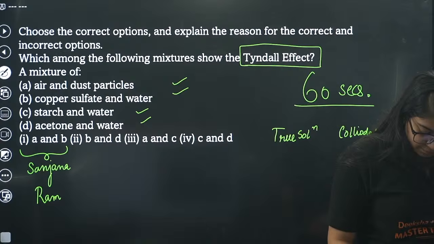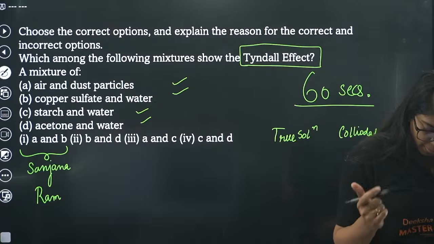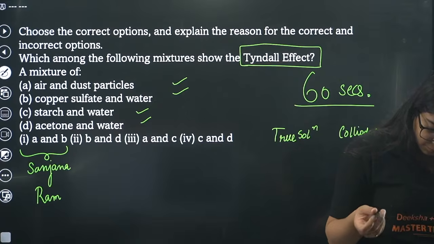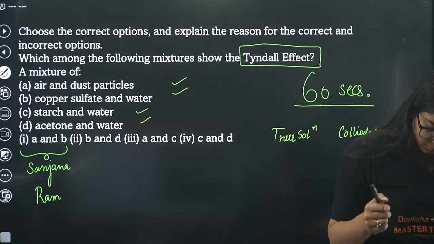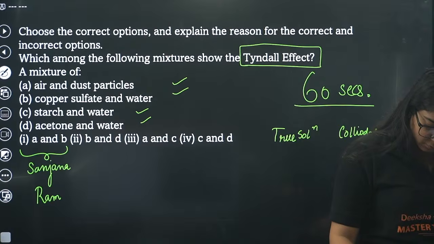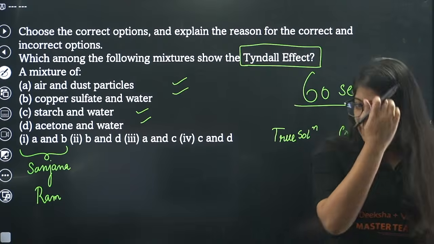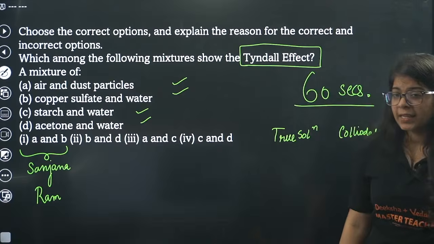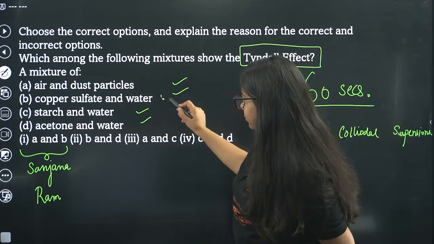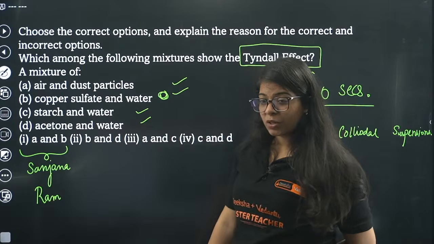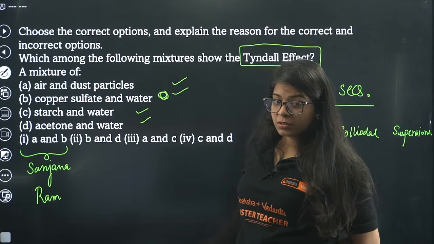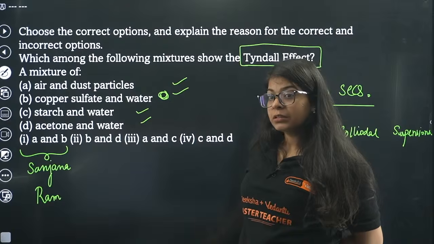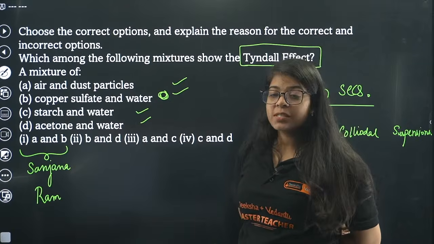Colloidal, okay, done. Then, why did you say B? Copper sulfate and water, is it a colloidal solution? Tell me. Heterogeneous, yes, of course.